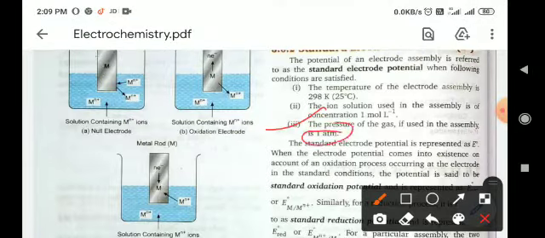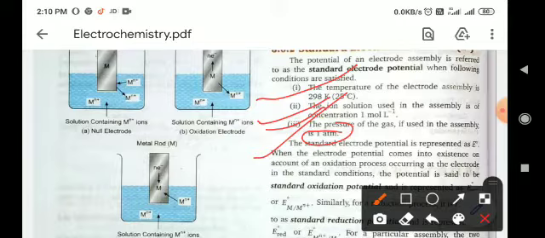Means for any standard condition, temperature should be 25 degree centigrade, concentration should be 1 mole, and if you use gases, then pressure should be 1 bar. Then that type of system is known as the standard system, and the potential developed in that system is known as the standard potential.